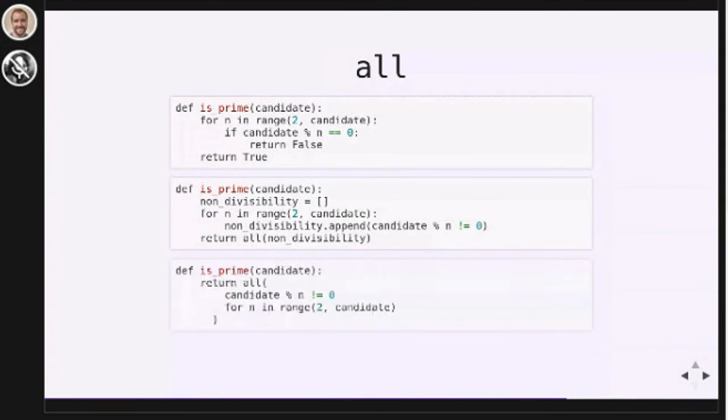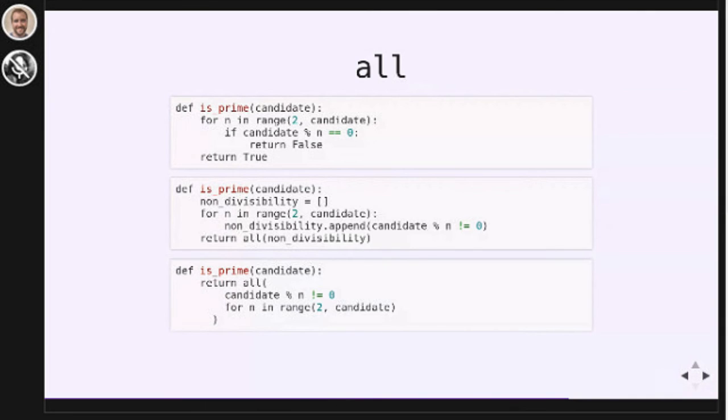Again, we can copy paste our way into a generator expression. If any one of these numbers returns false, then we know this number is not prime and all will immediately return false. So return all numbers that are not divisors, for n in range 2 to candidate. These any and all functions were actually specially invented to be used alongside generator expressions in Python. So if you see any and all, it is probably a generator expression that is being used with that.